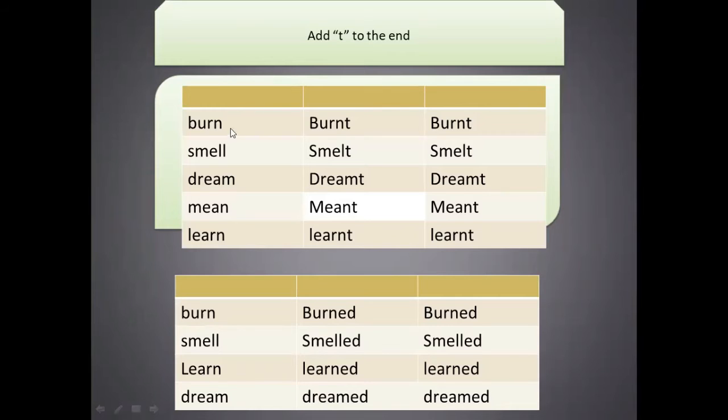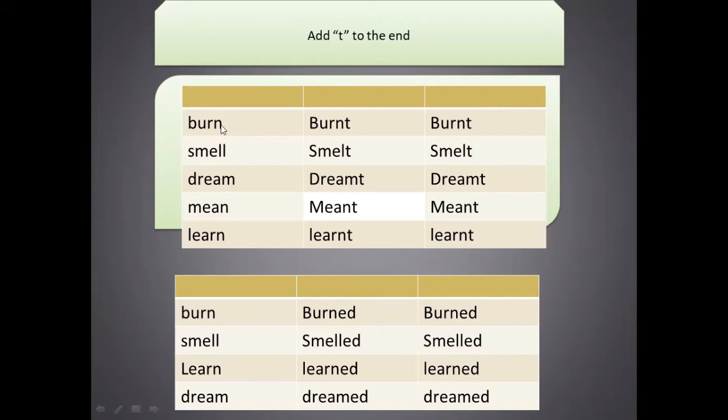With these verbs, the past form is formed by adding T. These are the base forms of these verbs. Then we add T to make the past tense and past participle, which are the same.